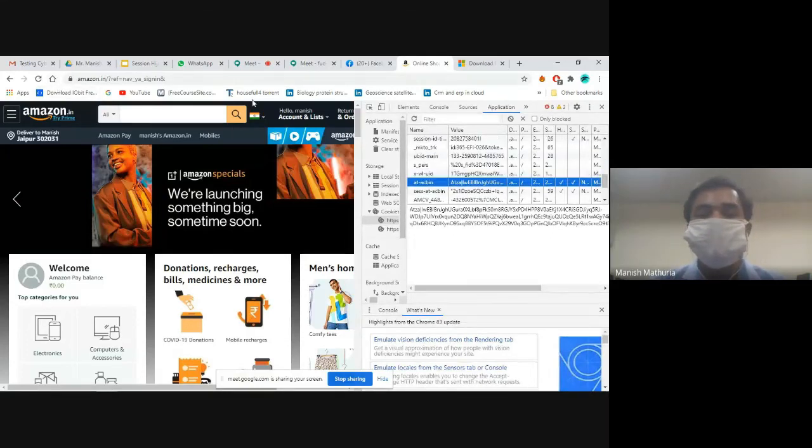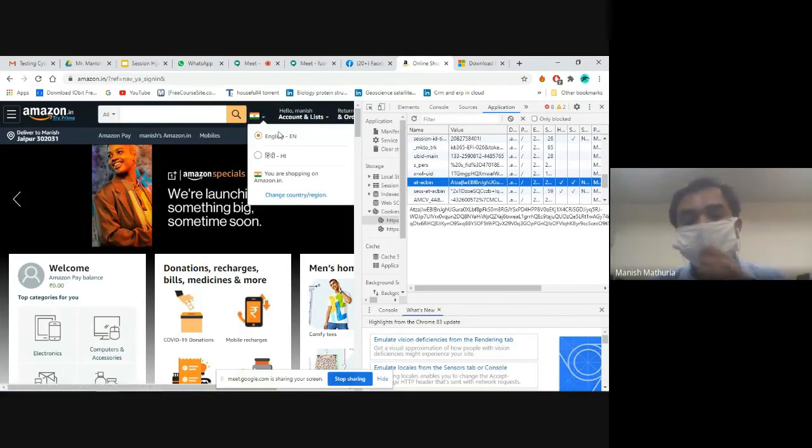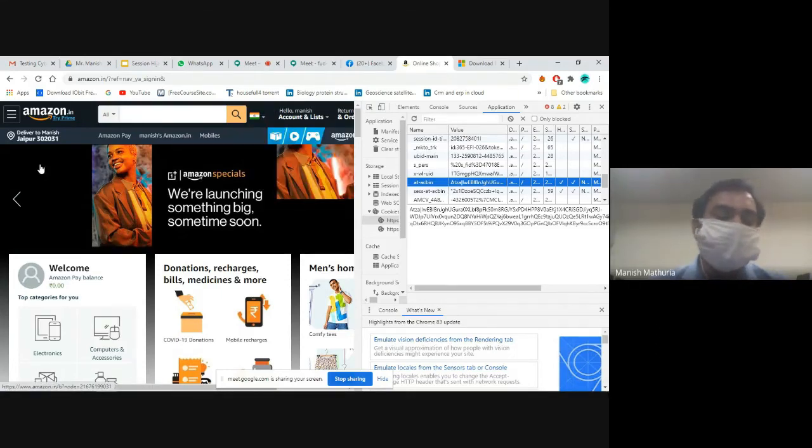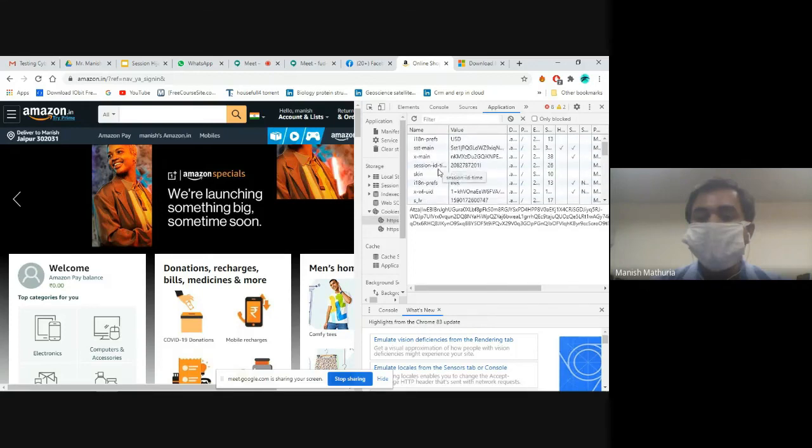I have my account on Amazon. So you need to log in for the Indian region. Type amazon.in, and you can also go here to change the country. When you go here, you need to log in the first time. When you have successfully logged in to your account, press F12 again. I have pressed F12. Then you need to take the value of these two variables. You need to find the variable because Amazon is very smart. It changes the variable in a very random and very fast manner. So I have the first variable, x-ac-bin.